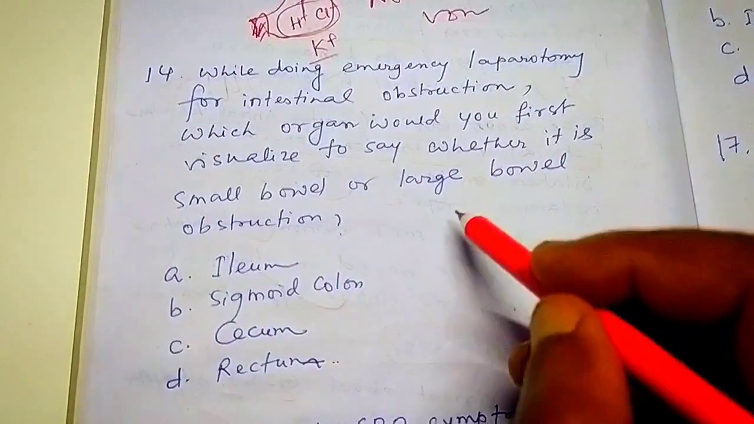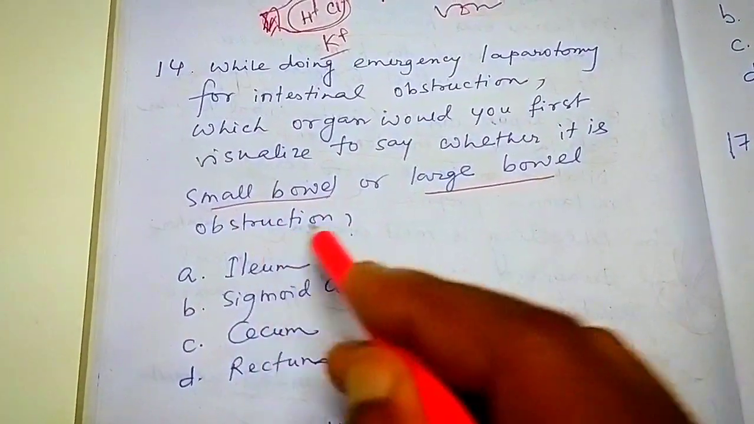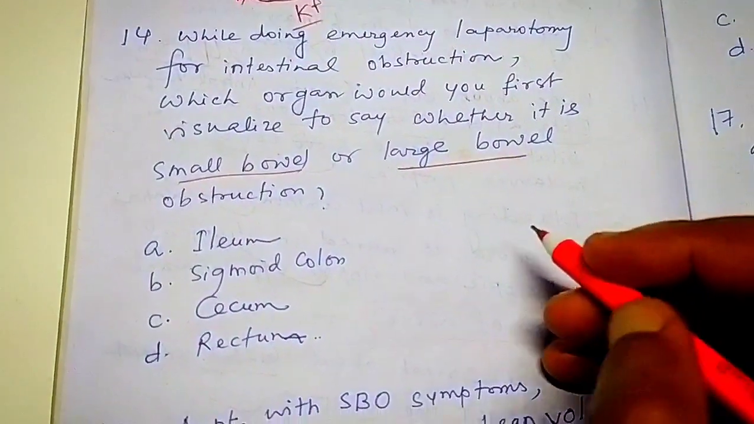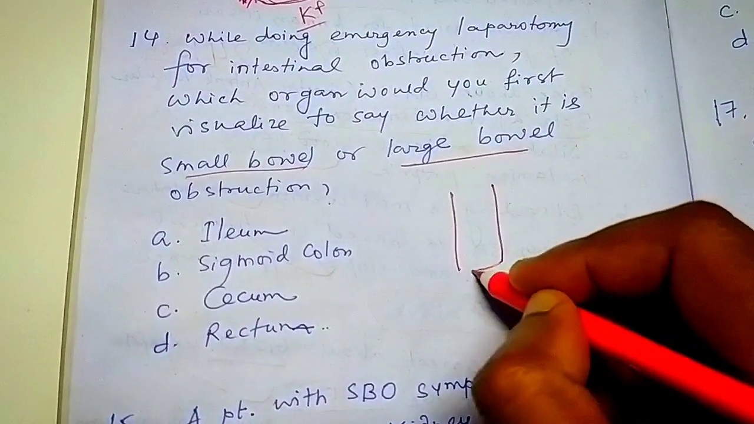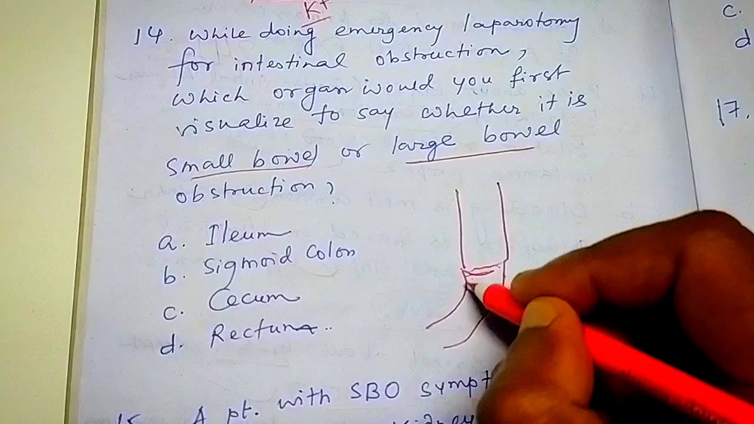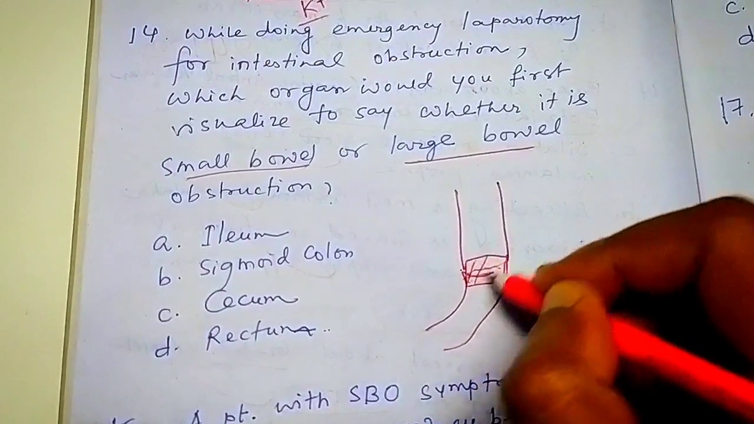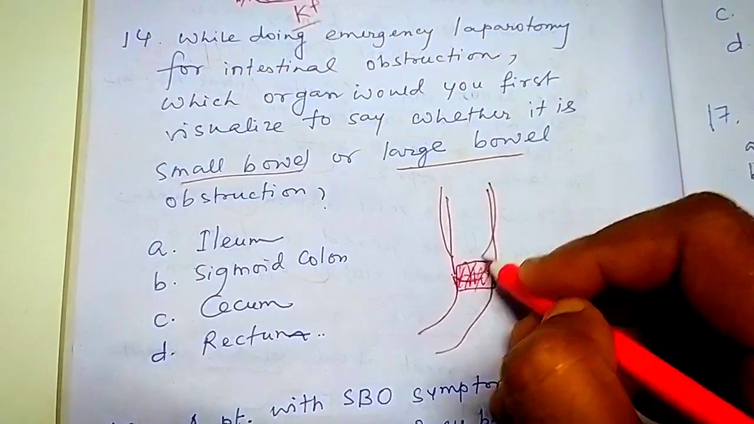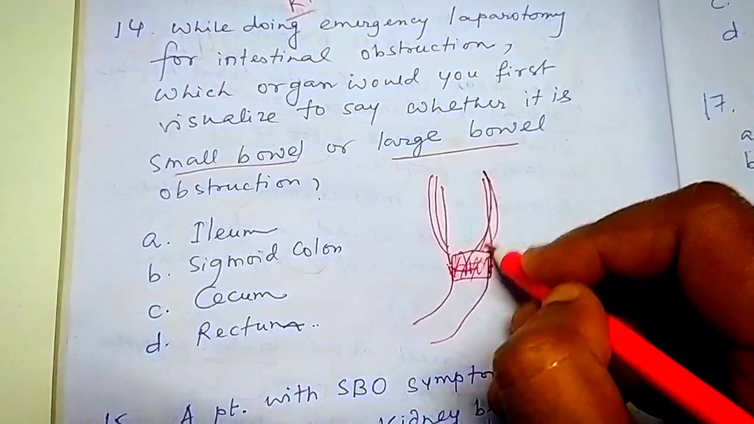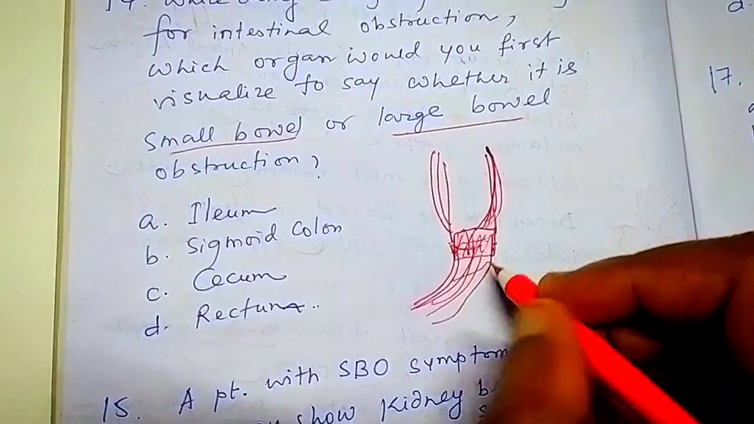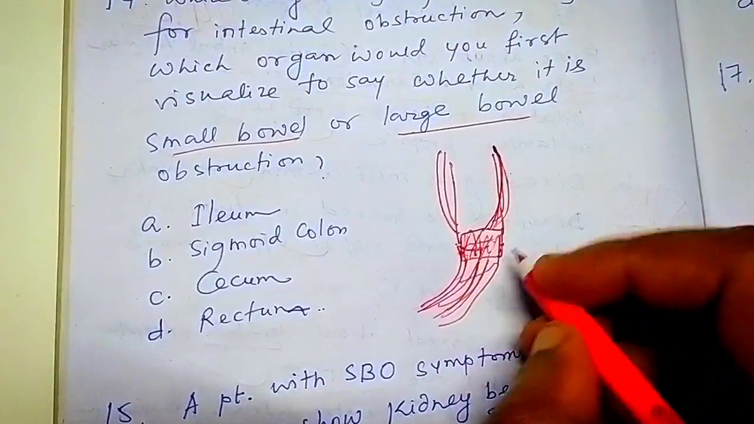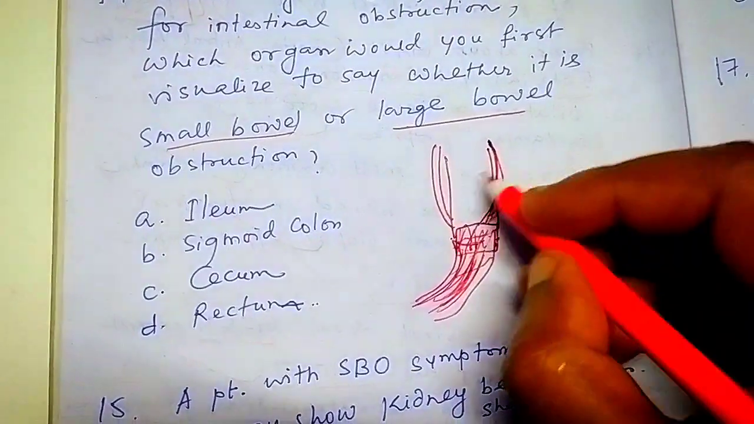Next question. While doing emergency laparotomy for intestinal obstruction, which organ would you first visualize to say whether it is small bowel or large bowel? So how can you understand it is small bowel or large bowel obstruction? What organ do you observe first? First understand this concept. Suppose this is the loop. When there is an obstruction, the bowel loop above the obstruction will be bulging, and below the obstruction will be decreased in diameter, small in diameter like this.